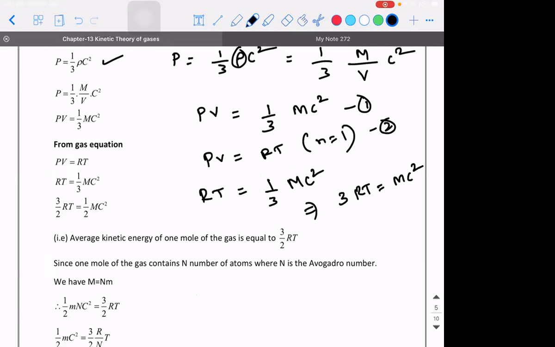Now tell me one thing, guys. M into C square, is it not double the kinetic energy? Total mass into RMS value square, is it not double the value of average kinetic energy? So if I need the average kinetic energy, I need to divide it by 2. Left hand side also, I will divide by 2. Does this make sense? So, what does this mc square divided by 2 represent with respect to a gas?